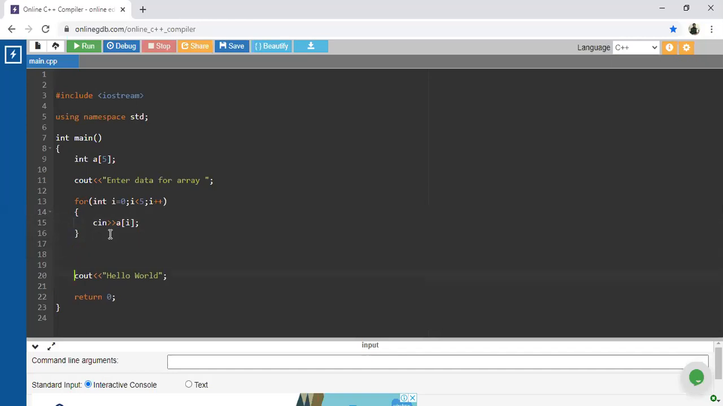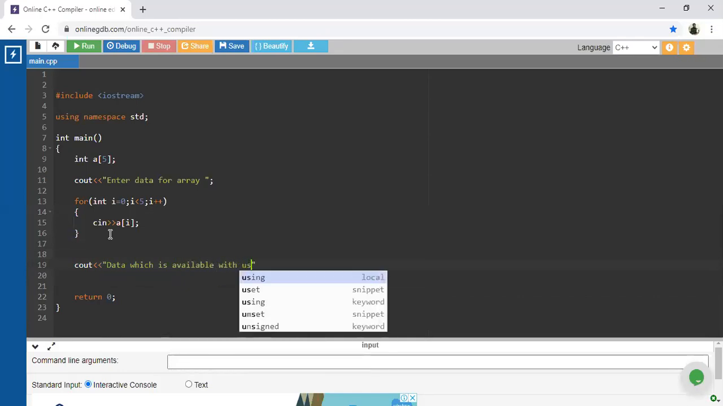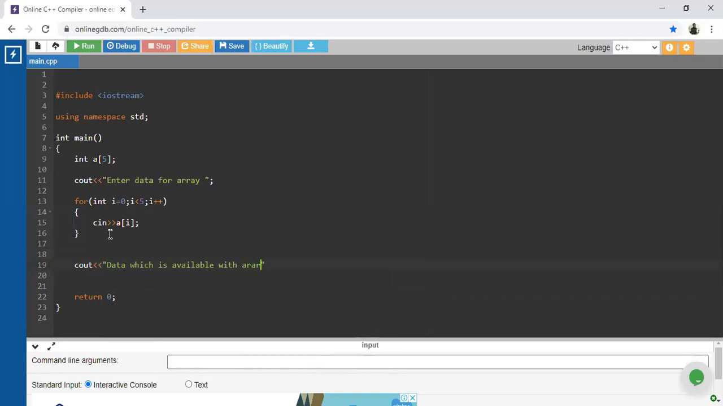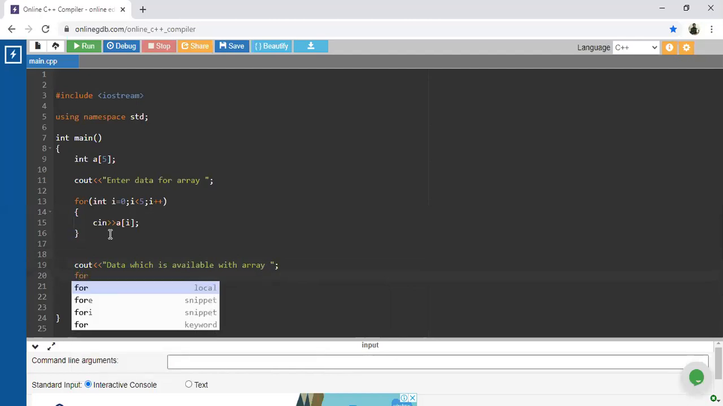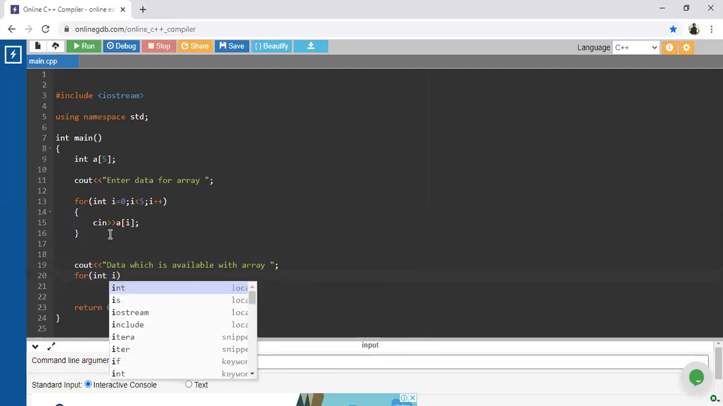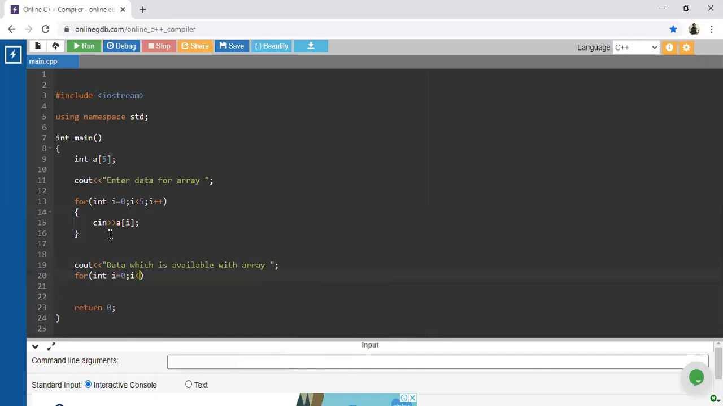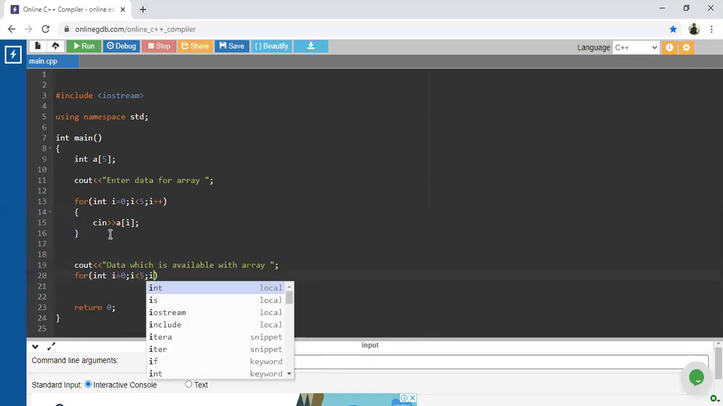And suppose you want to display the data which is available with respect to that for loop, how are you going to display that data? So I am using the message data which is available with us, with that array. Again, to display that data, we have to use a for loop again. So again, I is equal to 0, I less than 5, and I plus plus.